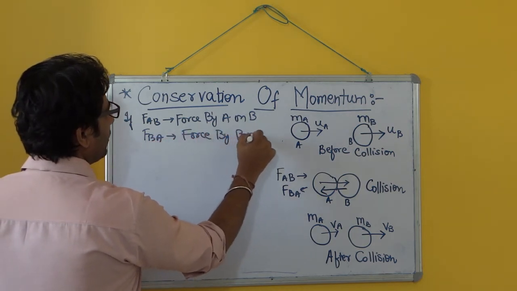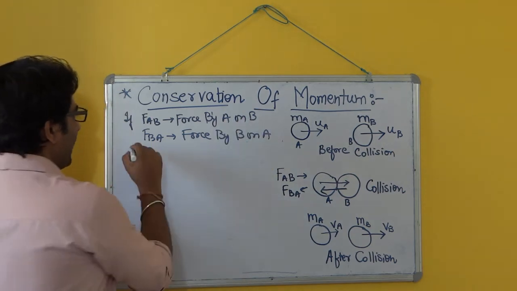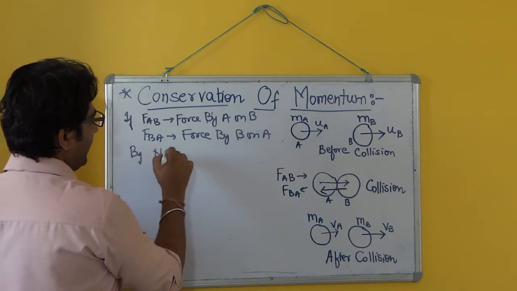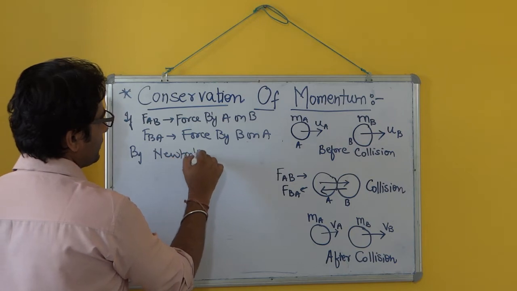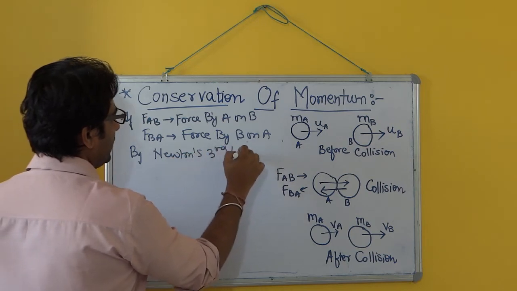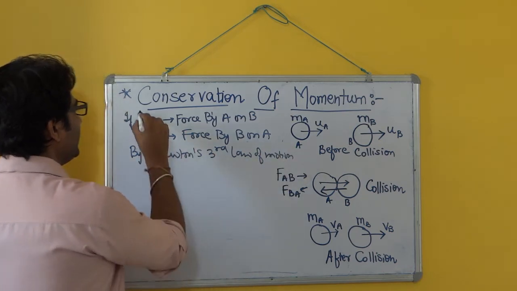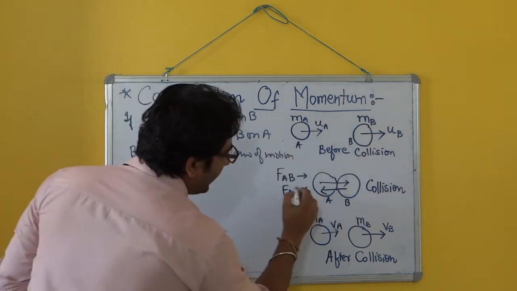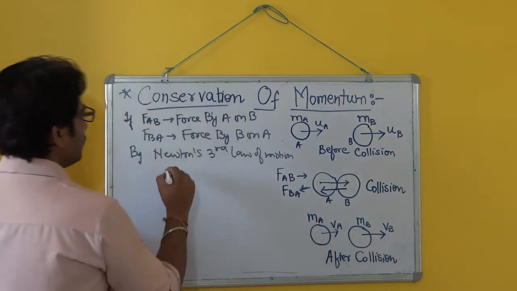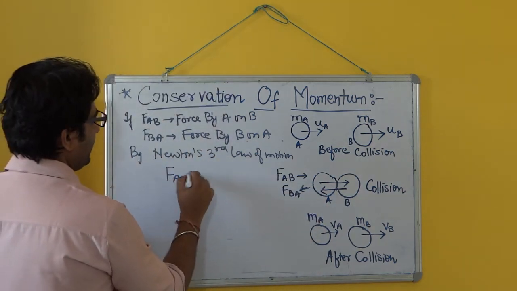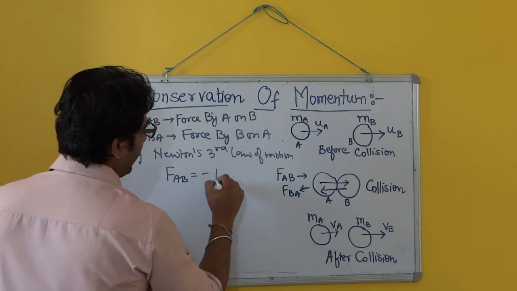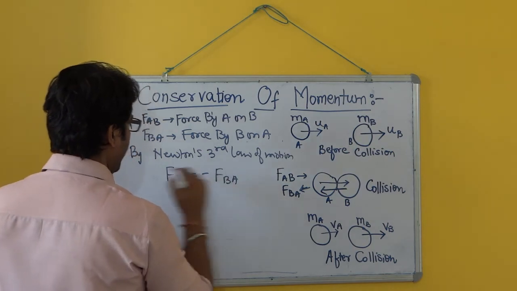By Newton's third law of motion, these two forces have to be equal and opposite in direction. So FAB is equal to minus FBA.